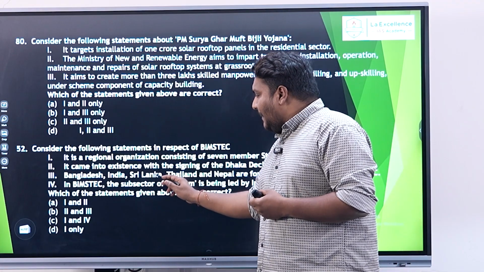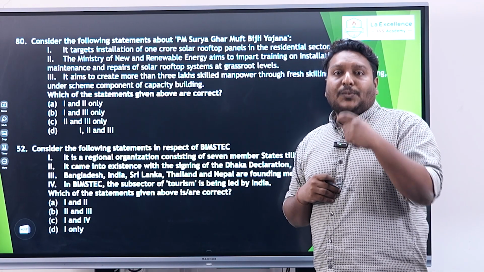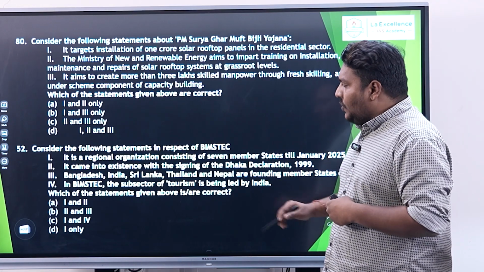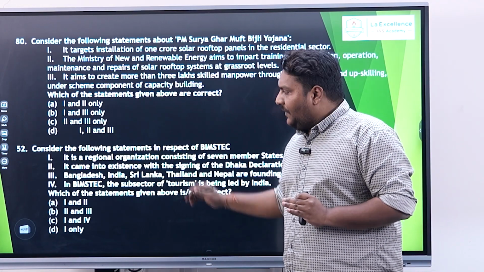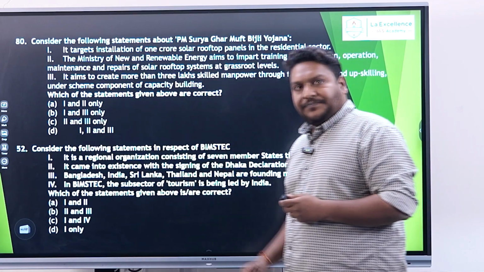Lastly, in BIMSTEC, the subsector of tourism. BIMSTEC works sector-wise, and the tourism sector is currently being led by India. So the second and third statements are wrong here. The first and fourth make it the right option, and the answer would be option C.